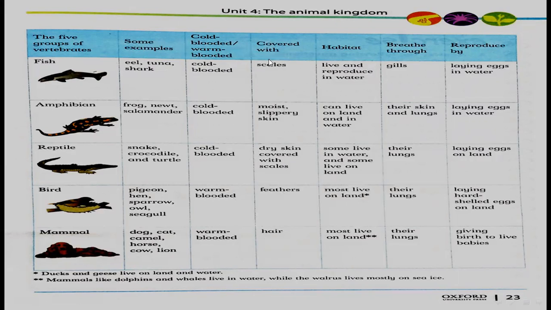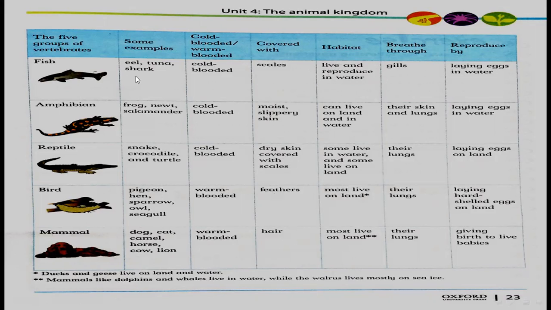Fish body covered with scales. Amphibian skin is moist and slippery. Reptiles have dry skin covered with scales. Birds' bodies are covered with feathers and mammals' bodies are covered with hair.